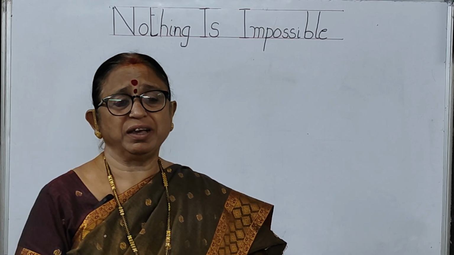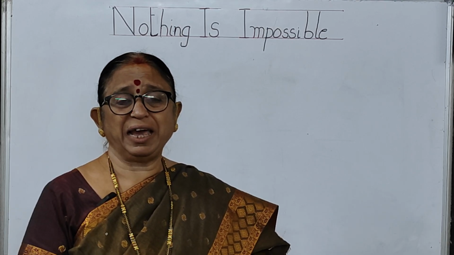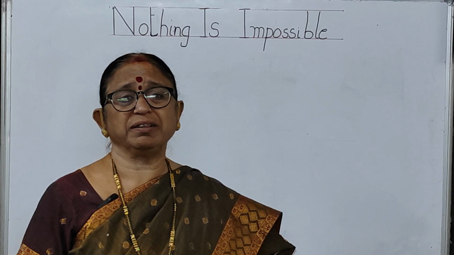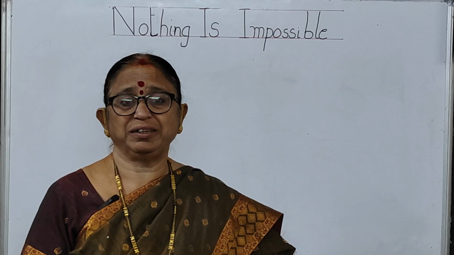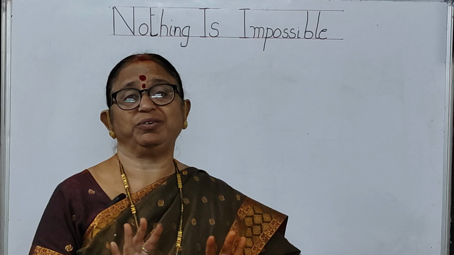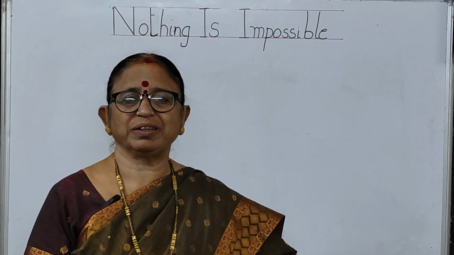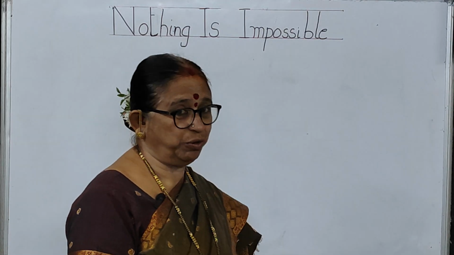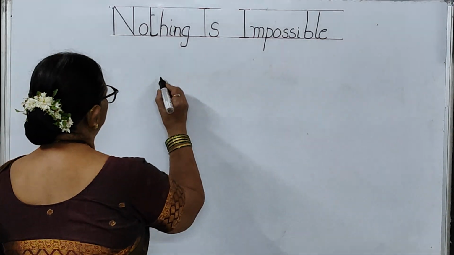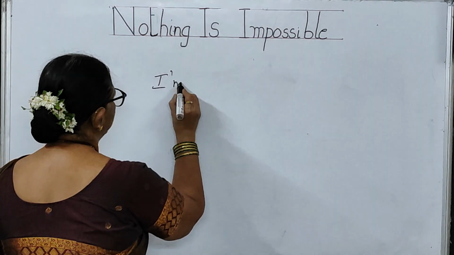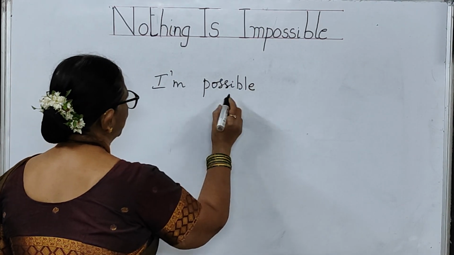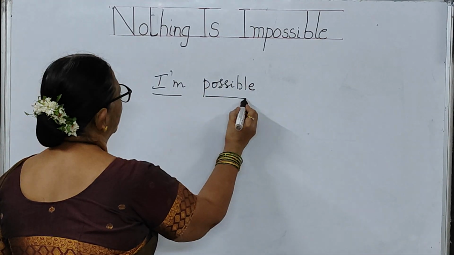Just simply by saying, suppose in your language, the answer is very big. You feel that it's such a big answer. I won't learn. I can't learn. So you say that it's quite impossible. I cannot do it. You say that. But that is not the case, children. You see how the word impossible can be differentiated. You can write impossible as "I am possible." So every impossible says I am possible.